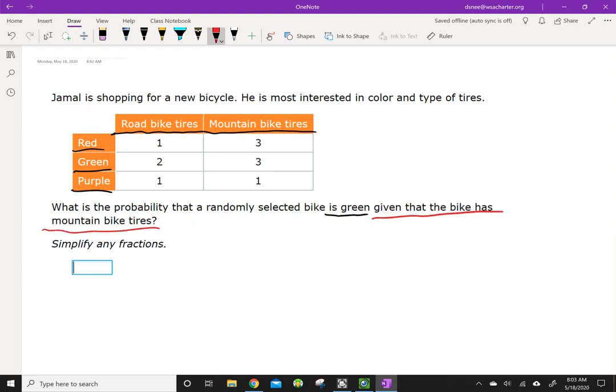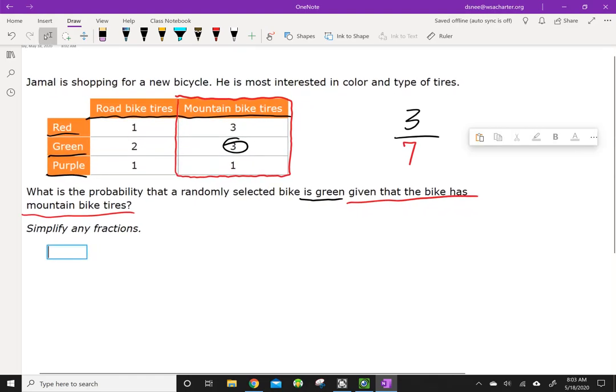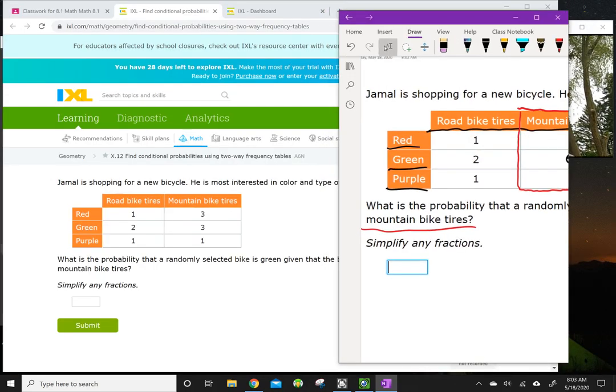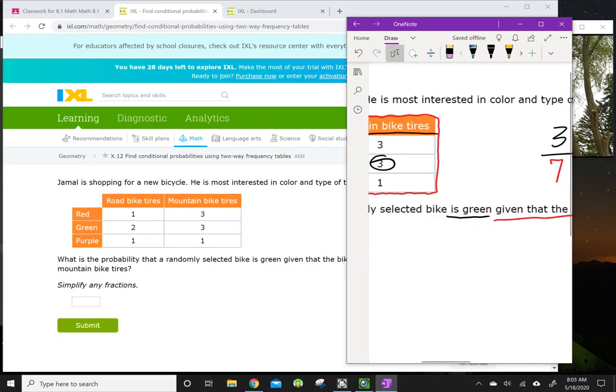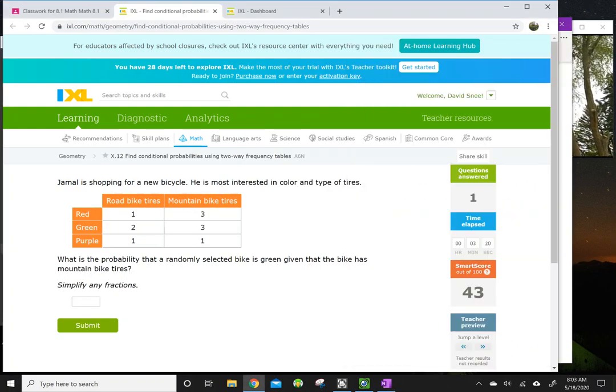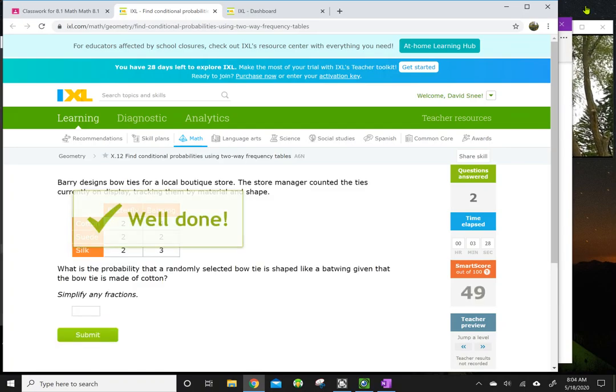So our given is our condition. We're given that this is the only data that we're looking at, the mountain bike tires. So there are 3 plus 3 is 6 plus 1 is 7. That's my denominator. And then how many of those bikes were green? Well, I look across and I see that 3 of them were green. So the probability of having a green bike, given that we're only looking at mountain bike tires, is 3/7. 3 out of 7 times, it's going to be a green bike.